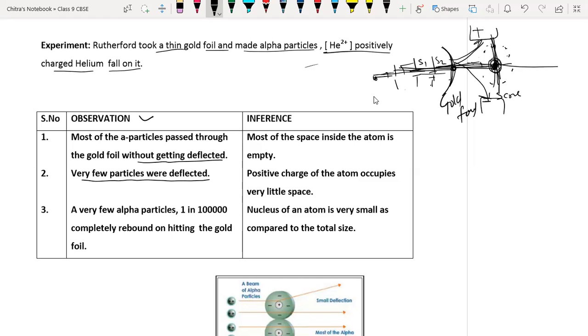Is it or not? Next, very few alpha particles, like 1 in 1 lakh. So how do we get very few alpha particles? By using the S1, S2 slits. If we use the S1, S2 slits, a very small amount of light is going to enter here. Is it?